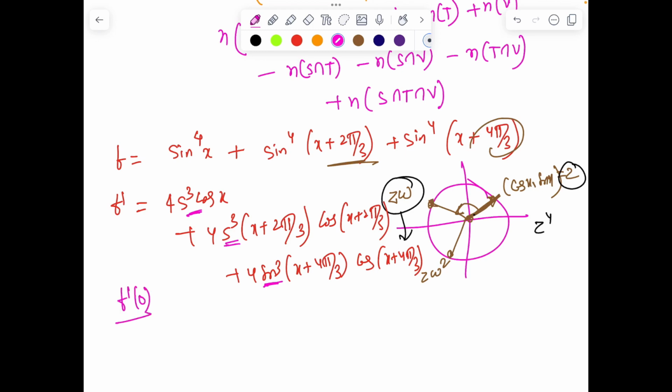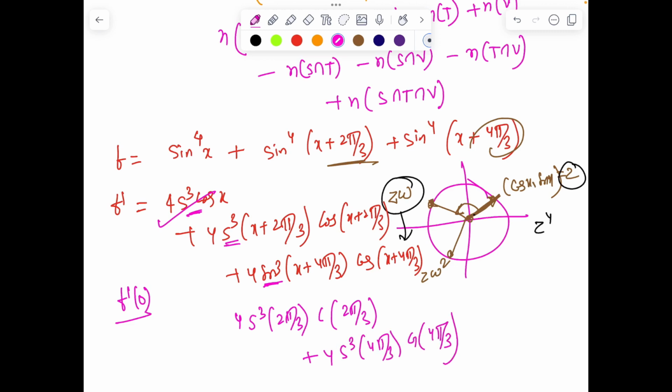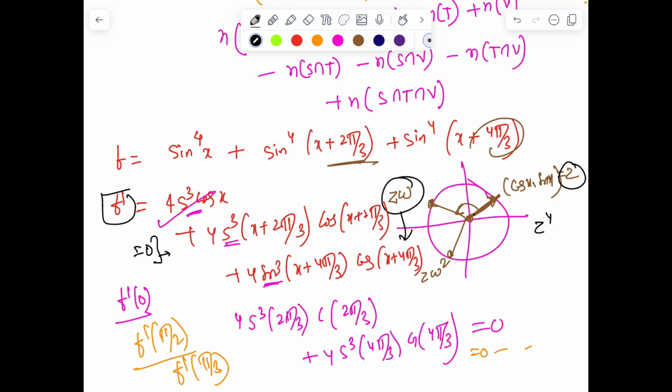So let's just, for experimentation, find the value of f dash at 0. So clearly this first term will go. Second will give 4 sin cube 2π/3 into cos of 2π/3, and this will give 4 sin cube 4π/3 into cos of 4π/3. अब ये आप इंटरेस्टिंगली देख सकते हो, वैल्यू 0 आ गया. Rest you can check for, let's say some special values like π/2, and you can check f dash at π/3. तो यहाँ पे देखोगे सब वैल्यू 0 आ रहा है. तो यहाँ से I am getting a hint that maybe f dash is 0 identically.